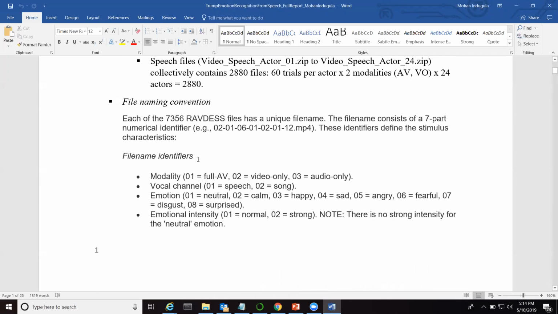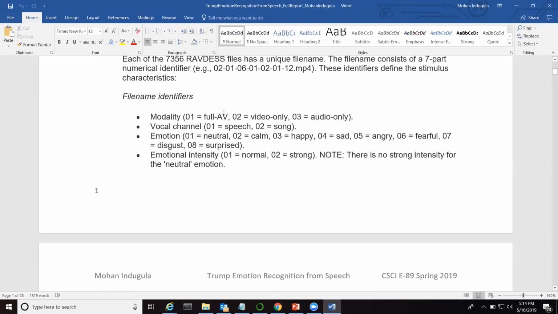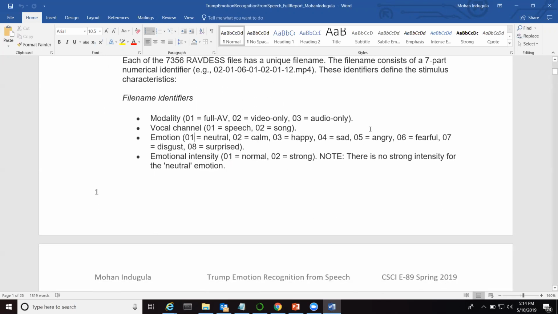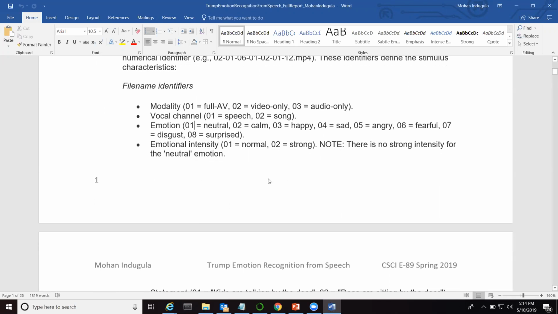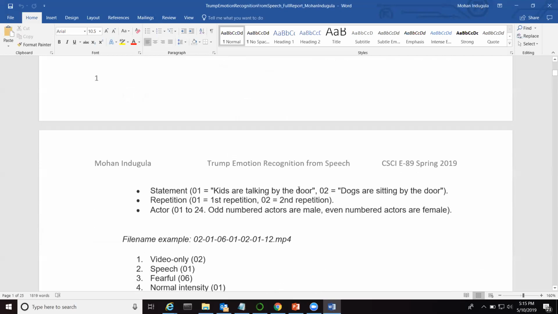The naming convention is a series of digits, where each digit represents one type. The first digit is the modality, the second digit is the channel, and the third digit is the emotion. Based on each digit and its position, I'm able to split the files by emotion. It contains 8 emotions in the file set. So I have written Python code to analyze these digits, split the files, and segregate them into multiple emotion folders.